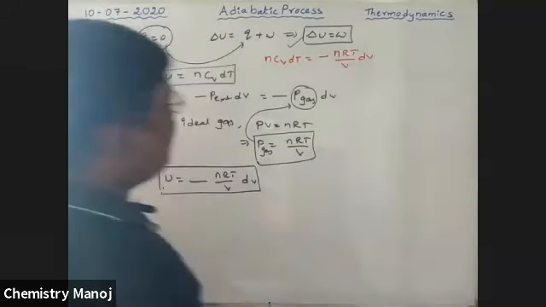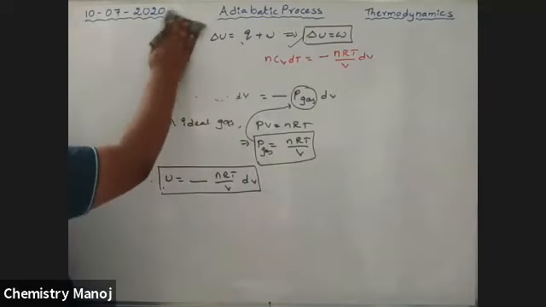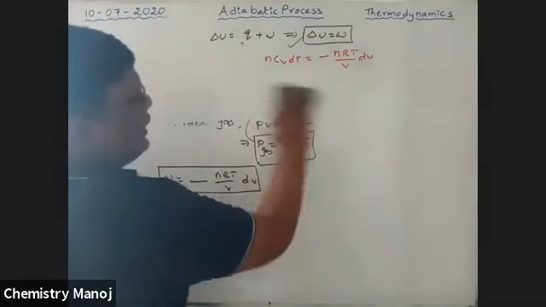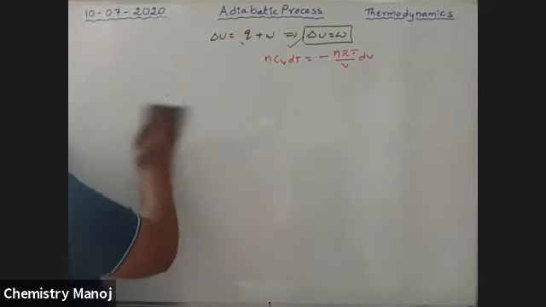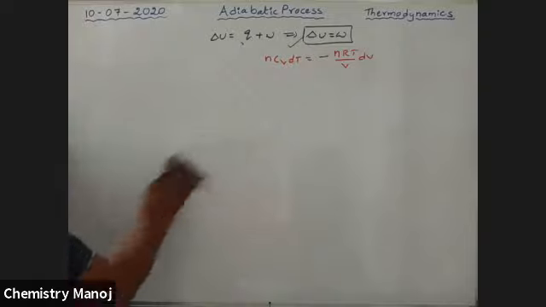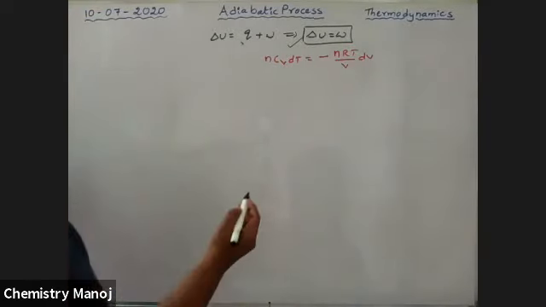Now, for an infinite number of steps, we are going to discuss integration. So see here, like terms bring aside, volumes on one side and temperature on the other side.